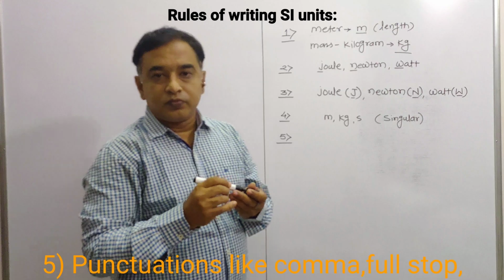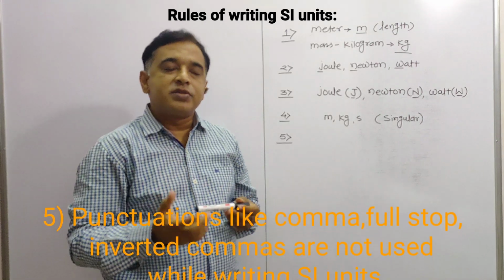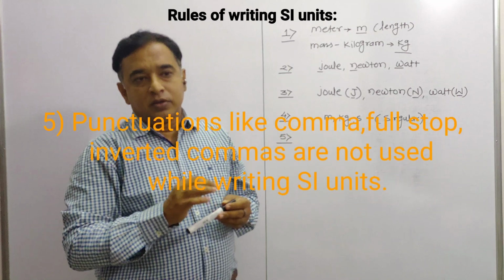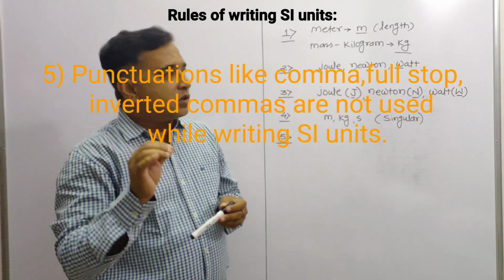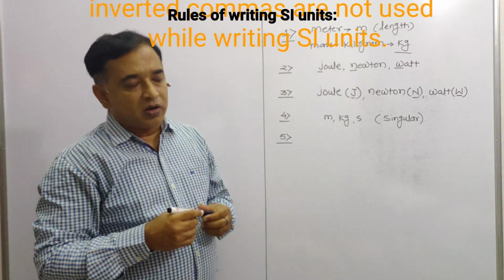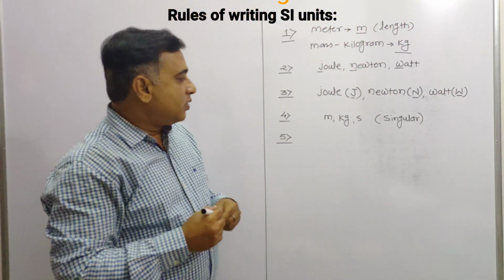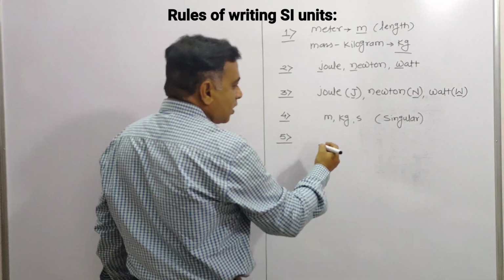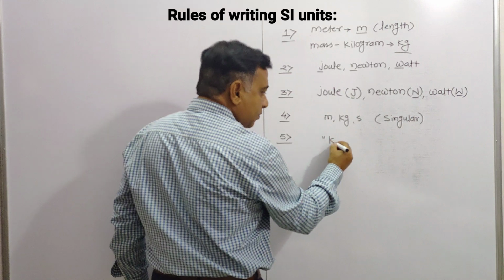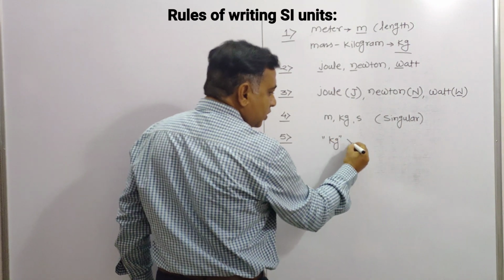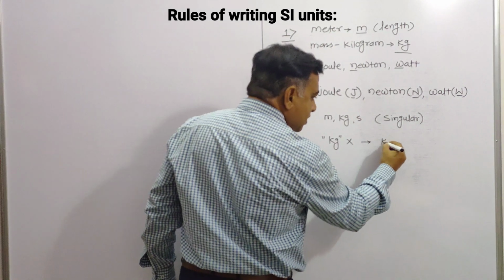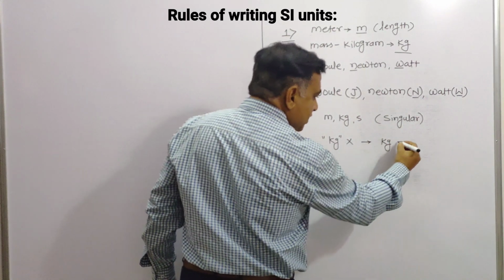The next statement, the fifth rule: punctuation such as comma, inverted comma, and full stop are not allowed while writing units or symbols of units. Just like kilogram in inverted commas is not allowed. But the correct one is this one, this kilogram. This one is the right one.